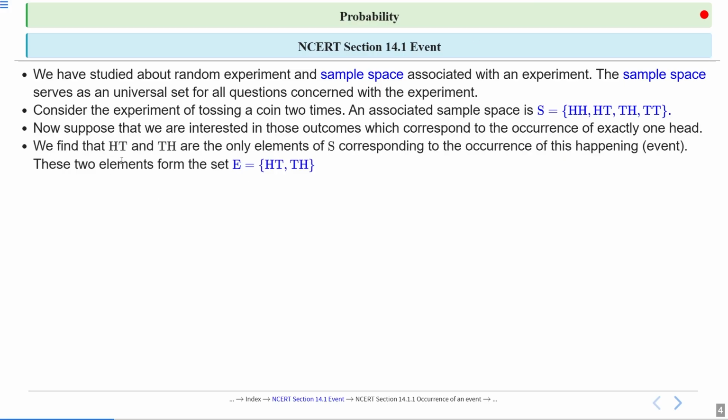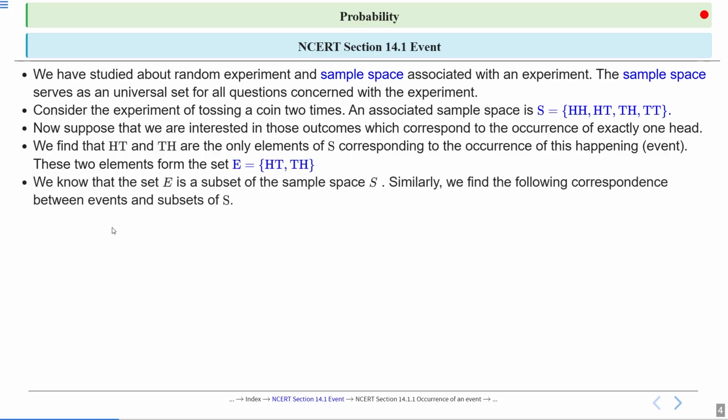We find that HT and TH are the only elements of S corresponding to the occurrence of exactly one head. These two elements form a set, which we denote by E. So E is the set {HT, TH}. Here E is a set, and you can say E is a subset of the sample space S.